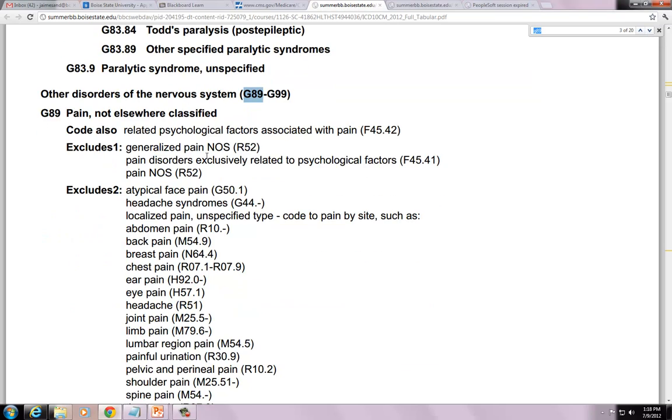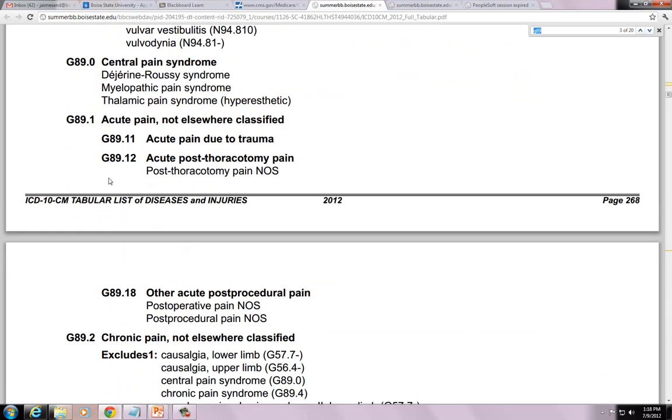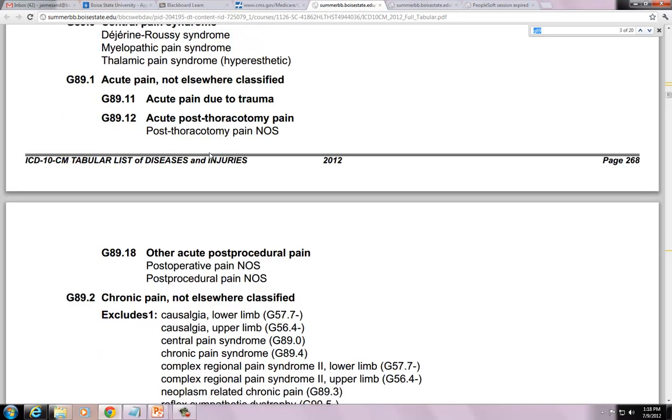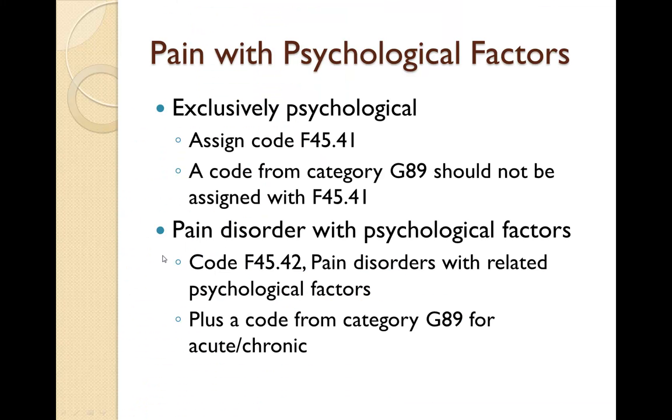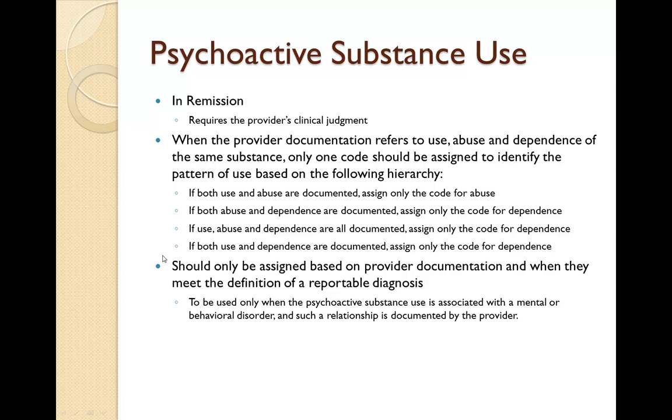So it's pain not elsewhere classified, but it does get a little bit more specific in that we can document it as acute pain, or chronic pain. We also have neoplasm-related pain, and then chronic pain syndrome. The psychoactive substance abuse, just a couple guidelines here. There are codes for in remission, and again, this just needs to be based on documentation, as is really everything in coding, but especially important in the mental health chapter.